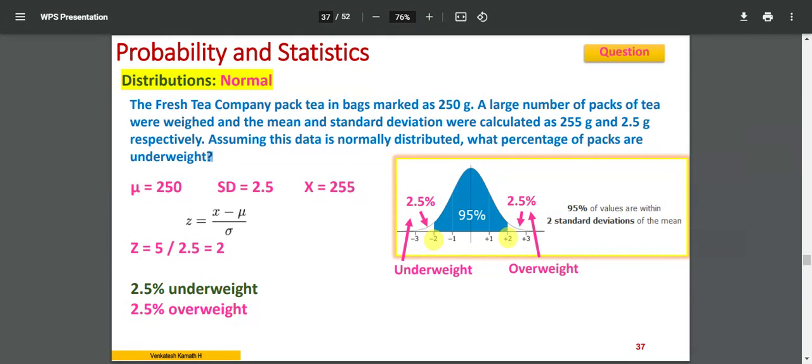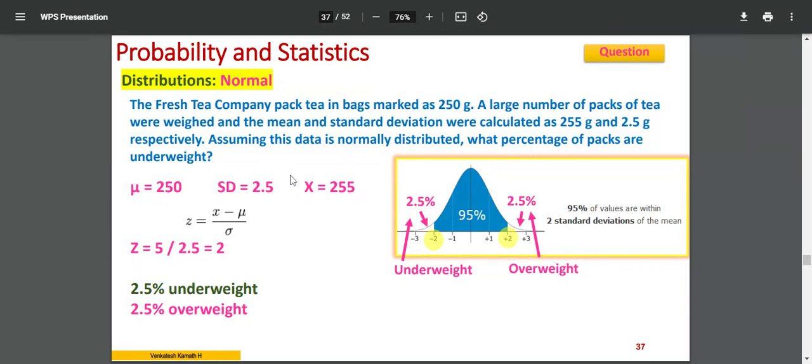Okay, so mu will be 250. Why? You expect it to be 250, the expected value. For the whole population, millions of tea bags prepared, all should be 250 gram. But you have taken a sample, the mean of that, x bar. I'll say x bar or x here. So in my equation, x is equal to 255, standard deviation is 2.5. So I'll calculate the z value.